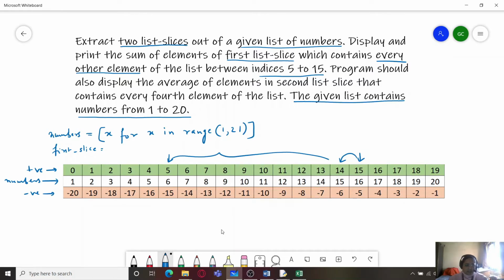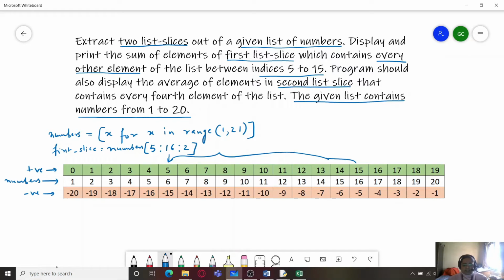So that would be like this: numbers, the first index 5, the last index, because it is 5 to 15, if you want to include 15, you will have to take one more value, that is 16. You have to take the end as 16, and because we have to skip one value in between, we will take 2 as the skip.